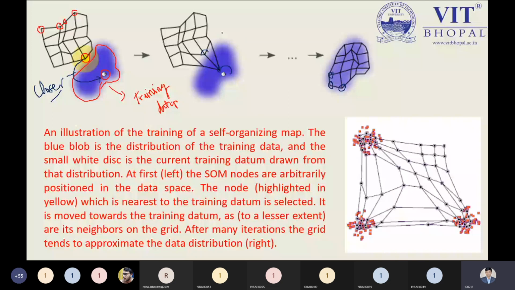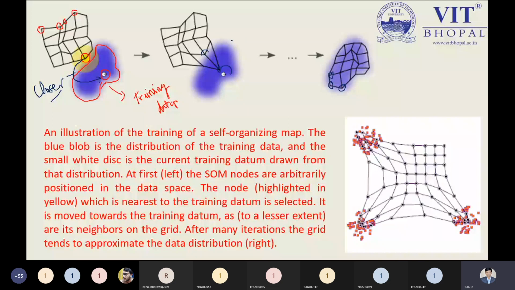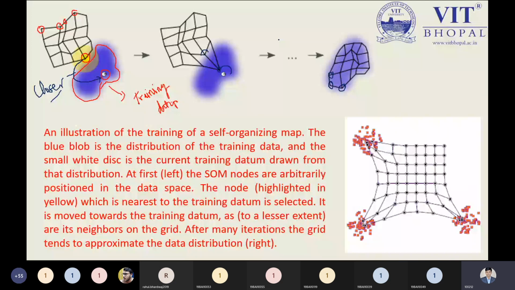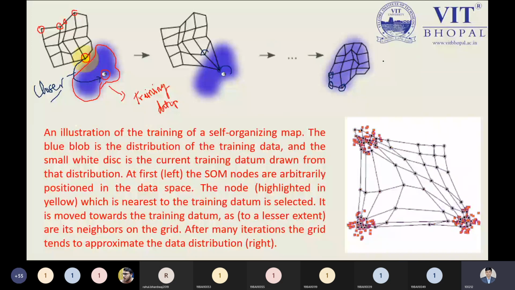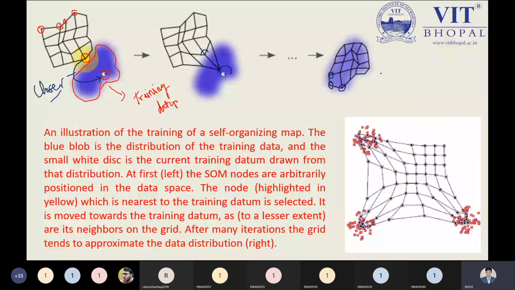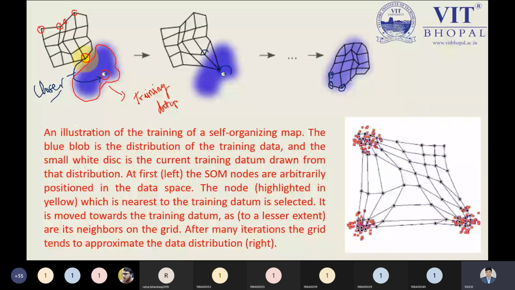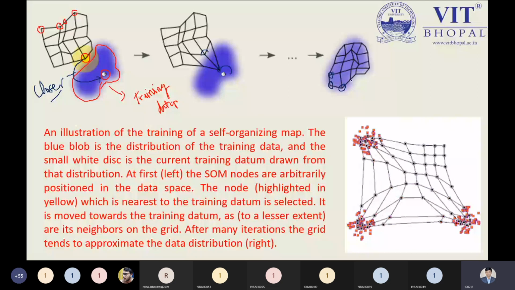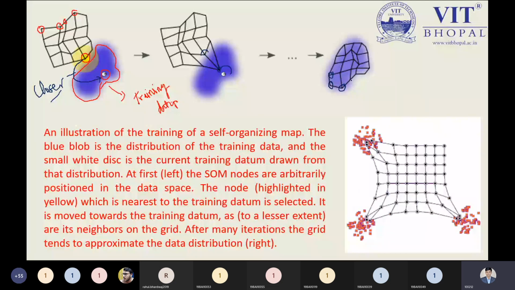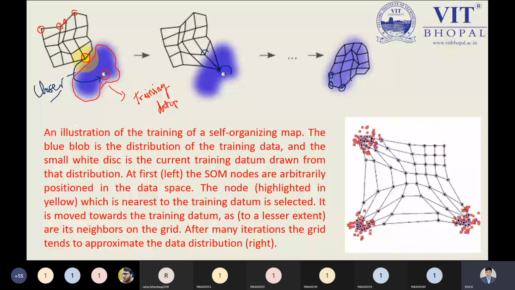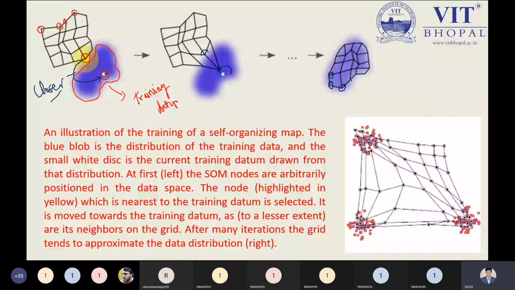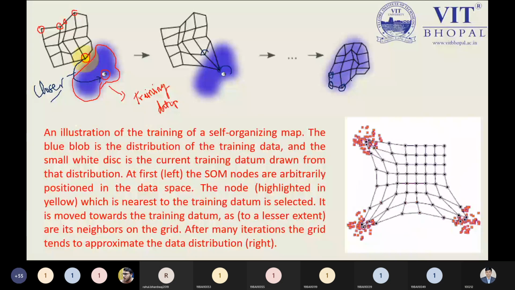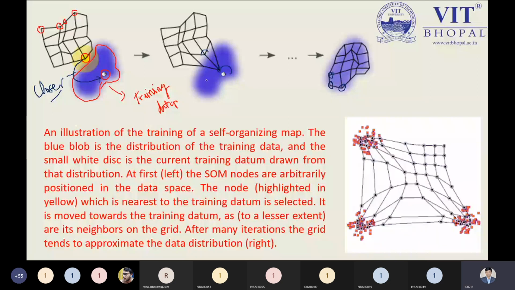So each and every node towards the training data point is covering parallelly. Here we can say they are self-organizing. So we are mapping all the nodes towards the training data point. I'm repeating once again what we are doing with the help of a self-organizing map. We are mapping the training data or training sample towards our neural network nodes, and the training sample belongs to the input features.